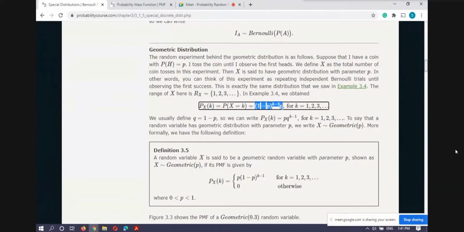This is what we call the geometric distribution. You can see that this line is enough for representing the probability mass function of the geometric distribution, but later, he writes the third line also.